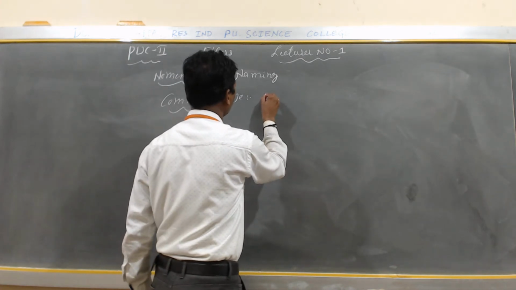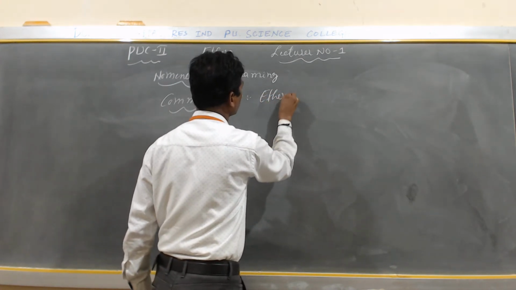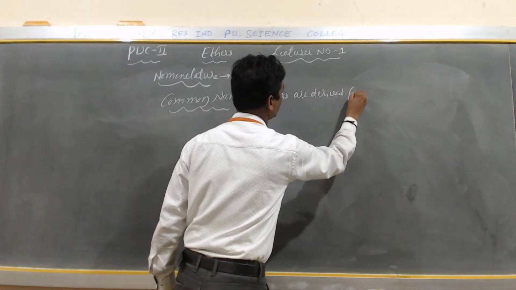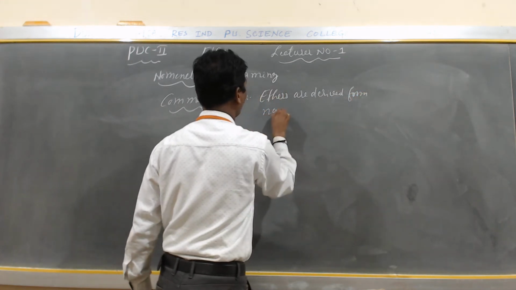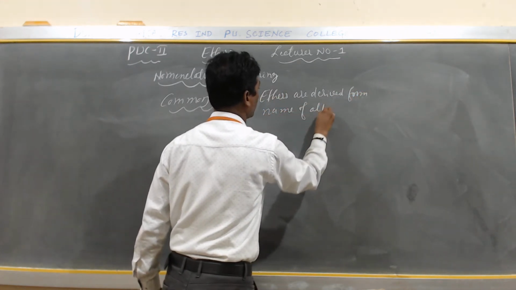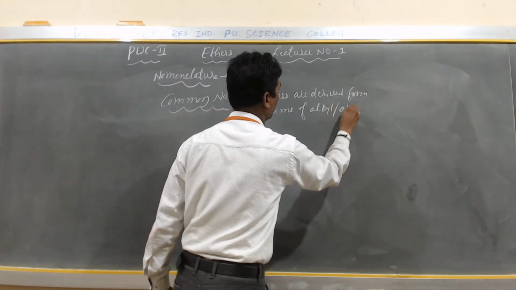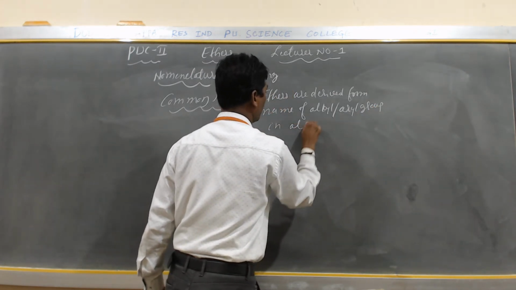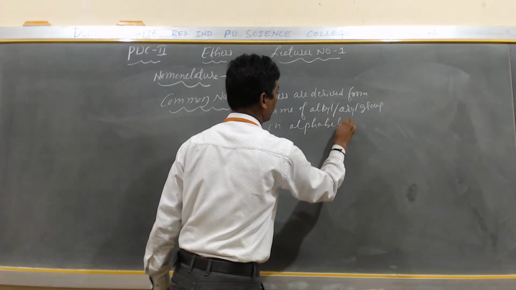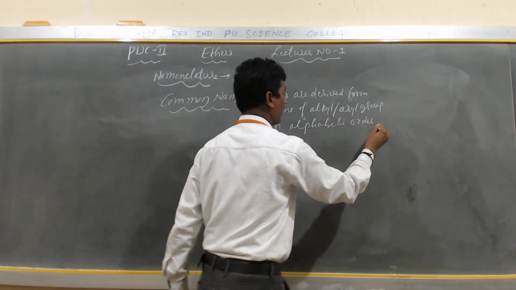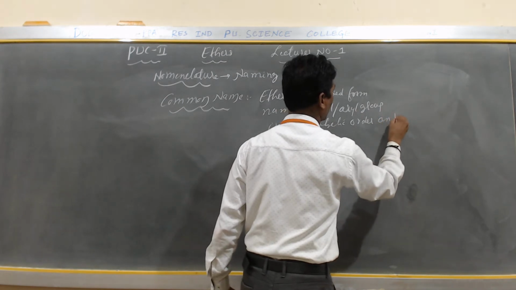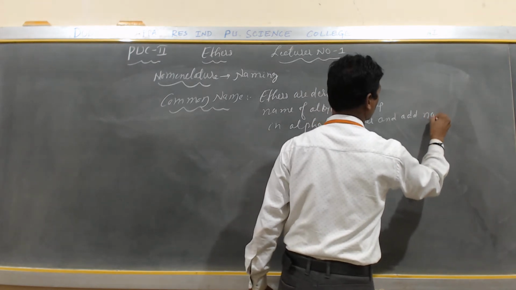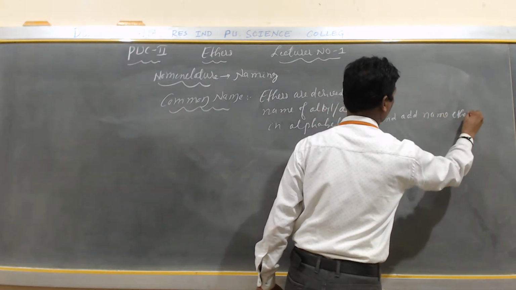The common names of ethers are derived from the names of the alkyl or aryl groups in alphabetical order, and then add the name ether at the end.